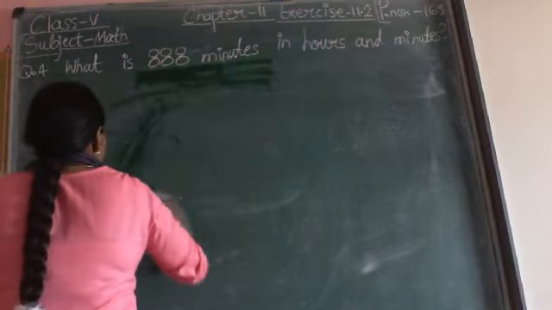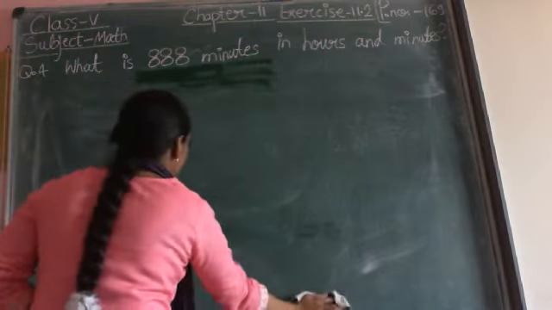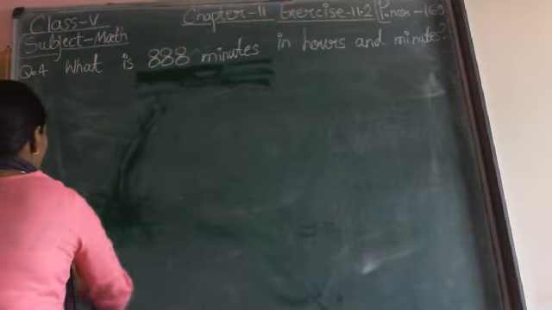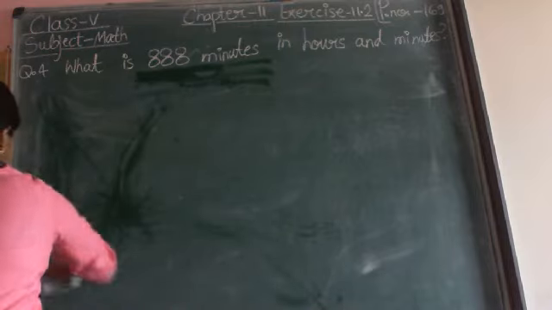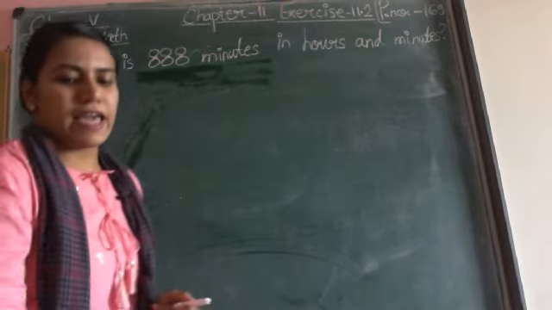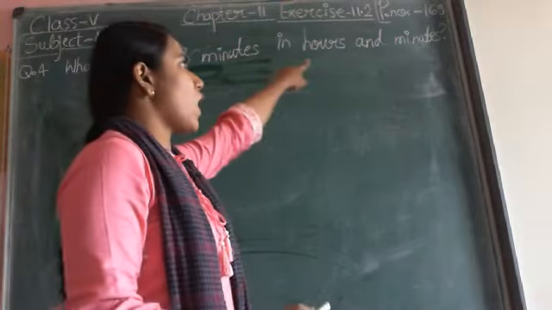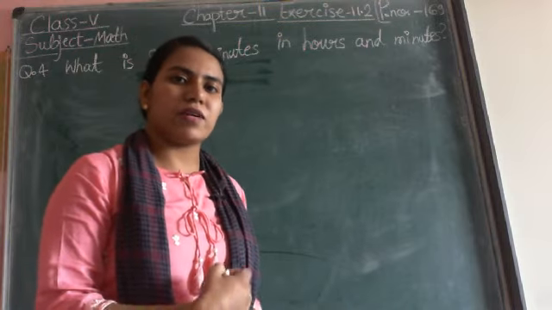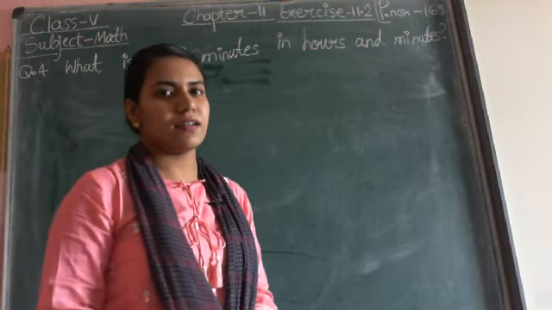So do you remember the hint? What was the hint? How do we solve such questions? If a number is given in minutes and we want to convert it into hours, by which number do we divide? Do you remember?